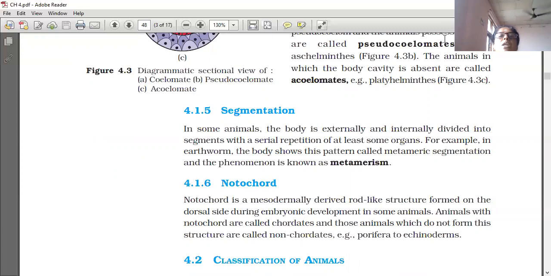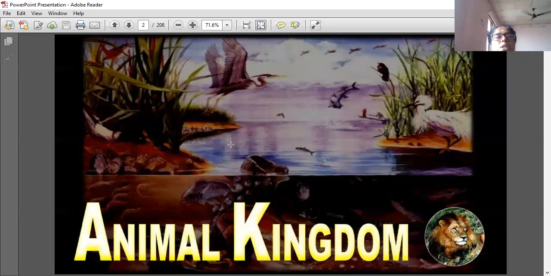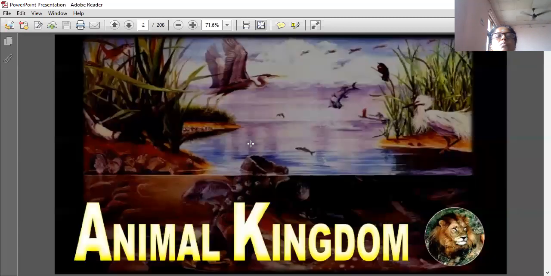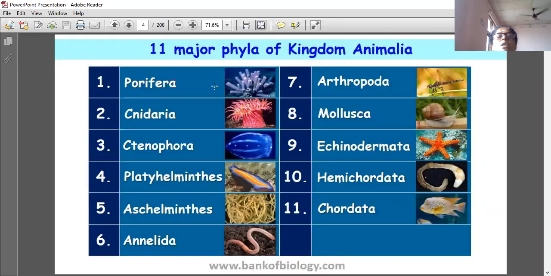Now I will show some slides to you. Animal kingdom, fourth lesson, animals. Animals are multicellular and heterotrophic organisms without cell wall and chlorophyll.